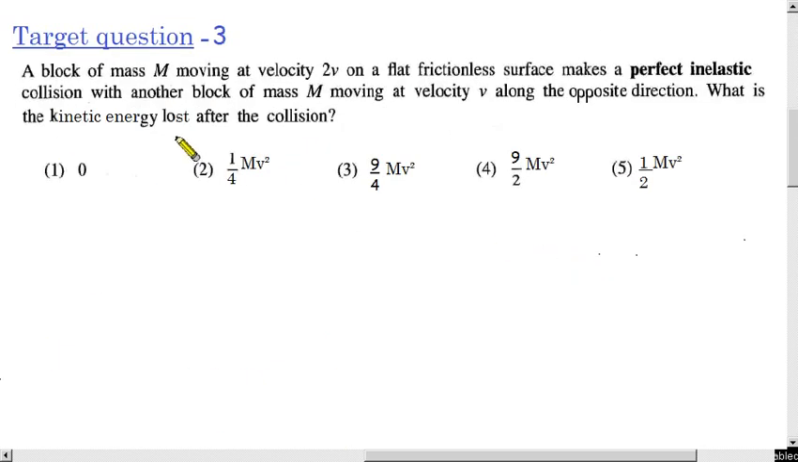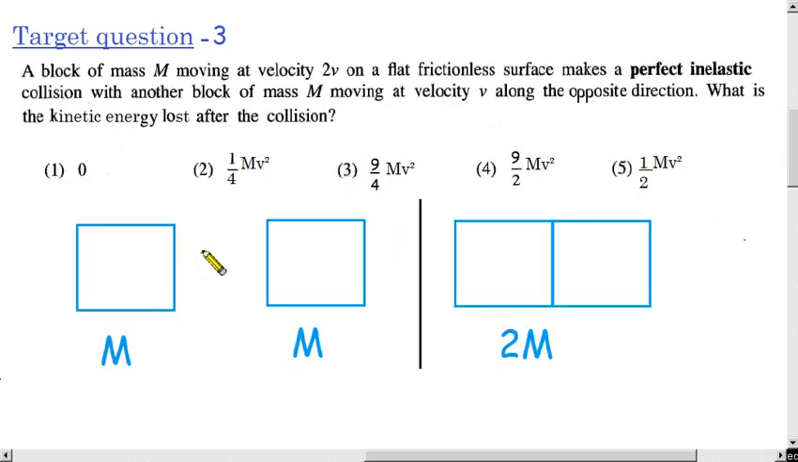So children, now I am going to show you how to solve target question number 3. A block of mass capital M moving at velocity 2v on a flat frictionless surface makes a perfect inelastic collision with another block of mass capital M moving at velocity v along the opposite direction. What is the kinetic energy lost after the collision? First of all, we have to find out the velocity. So here is the diagram.